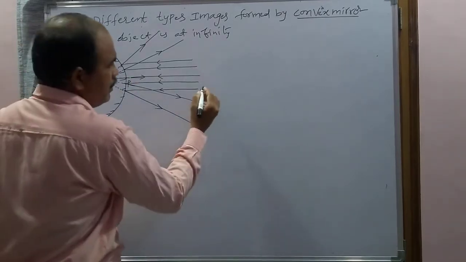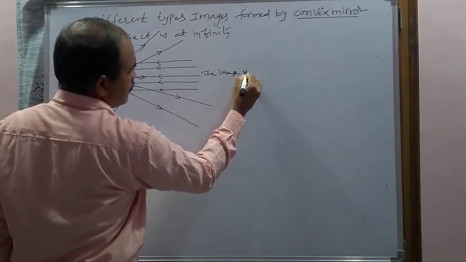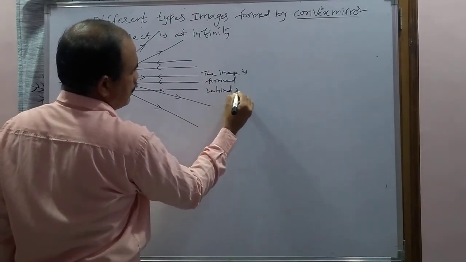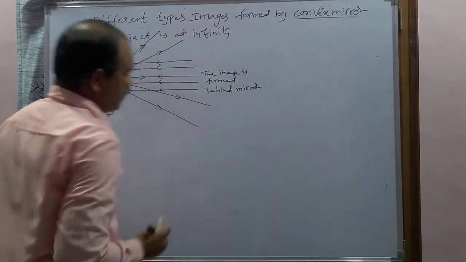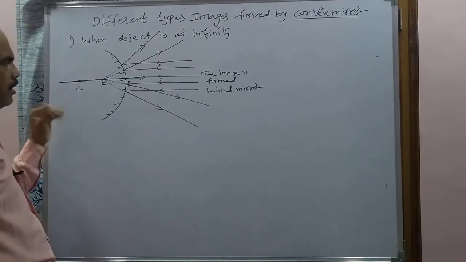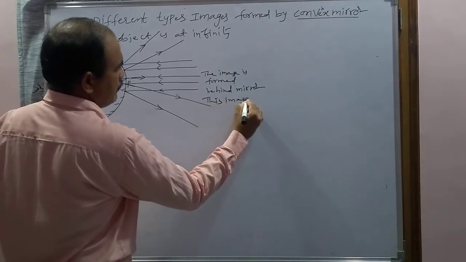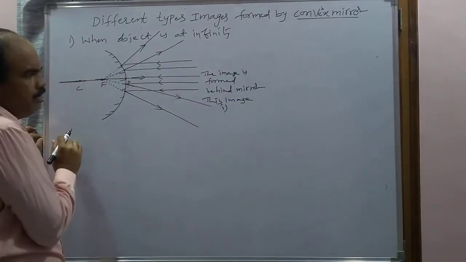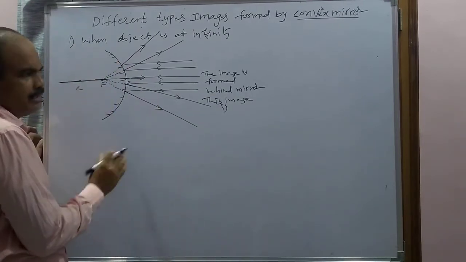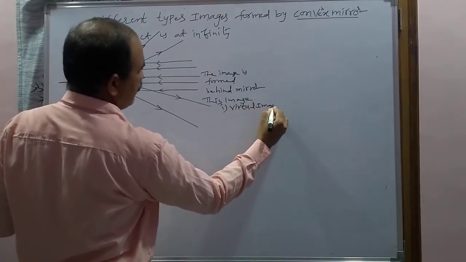So the image is formed behind the mirror, and now we have clarity about where the image is formed. Now come to the characteristics. This image is formed when the reflected rays are extended back, and such a type of image is called a virtual image.